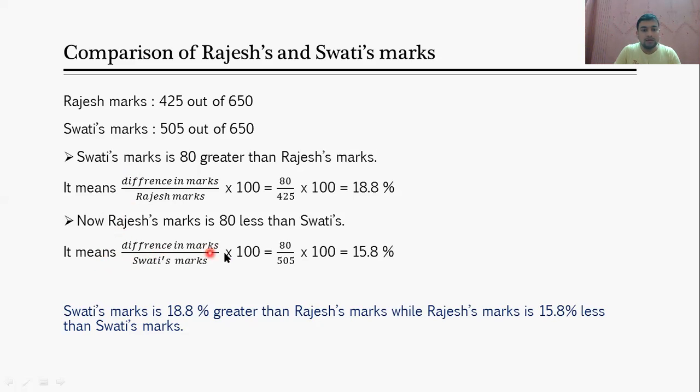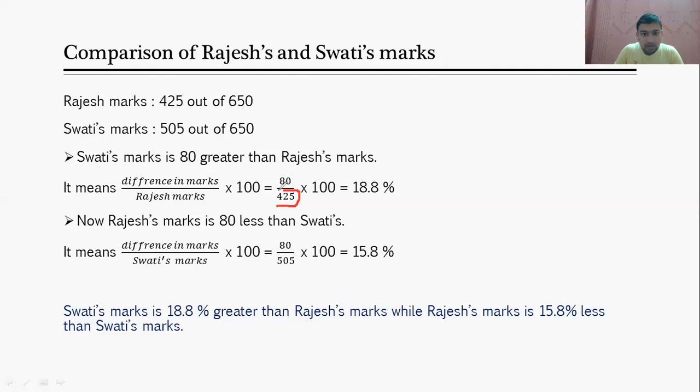So the difference in marks will be 80. Now Swati's marks are how much? 505. So 80 divided by 505 into 100, which is 15.8. That means we can say Rajesh's marks are 15.8 percentage less as compared to Swati's marks. See, now what we have to learn here?